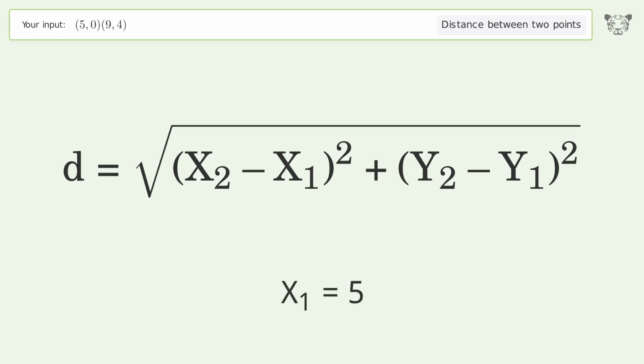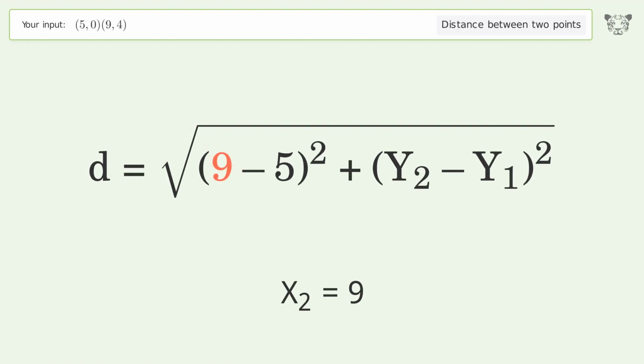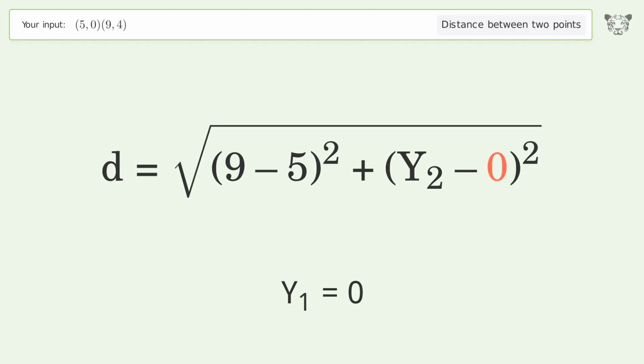x1 equals 5. x2 equals 9. y1 equals 0. y2 equals 4.